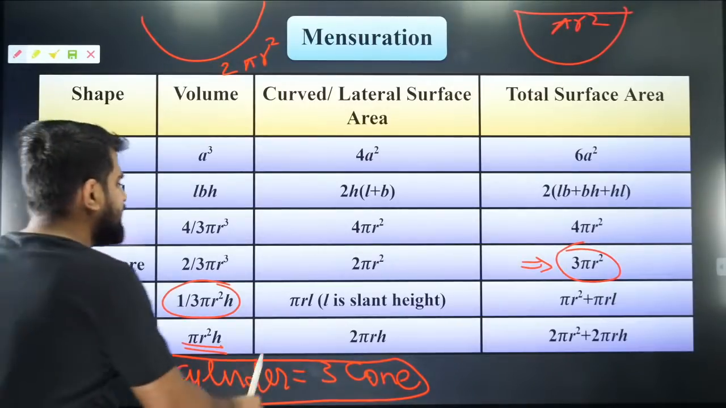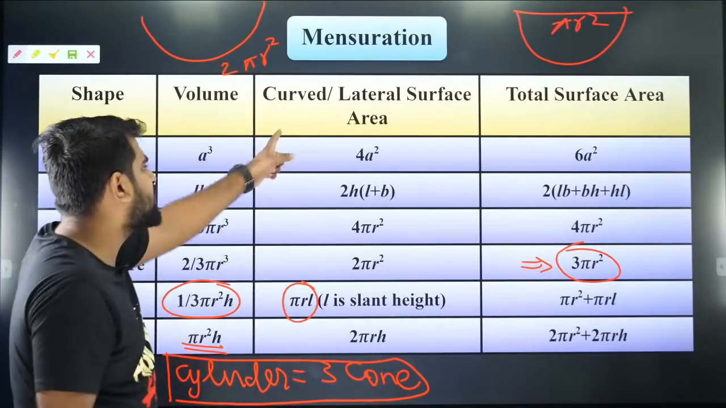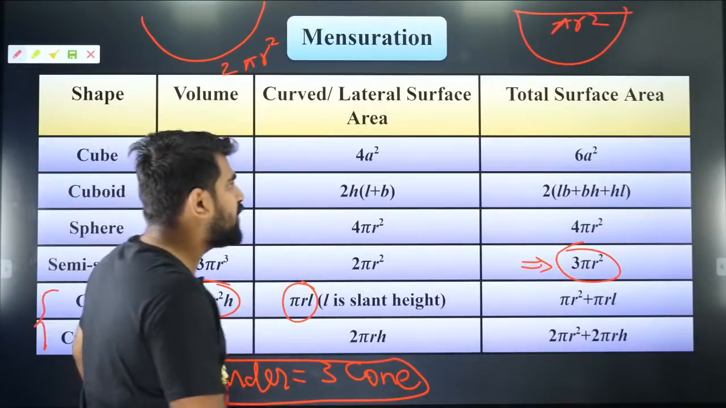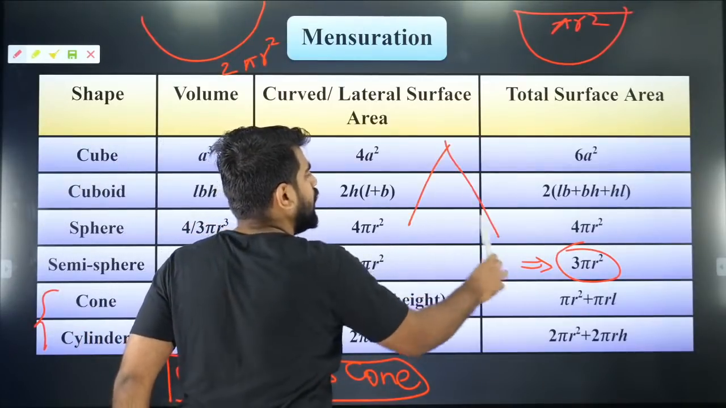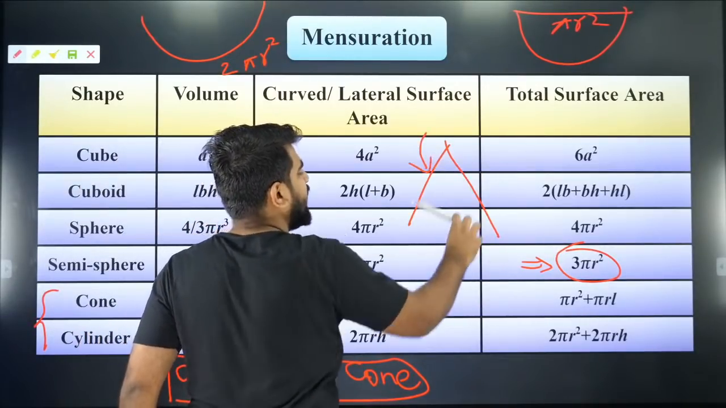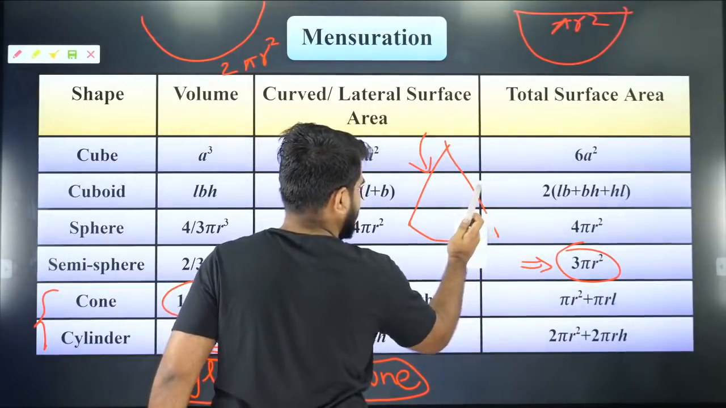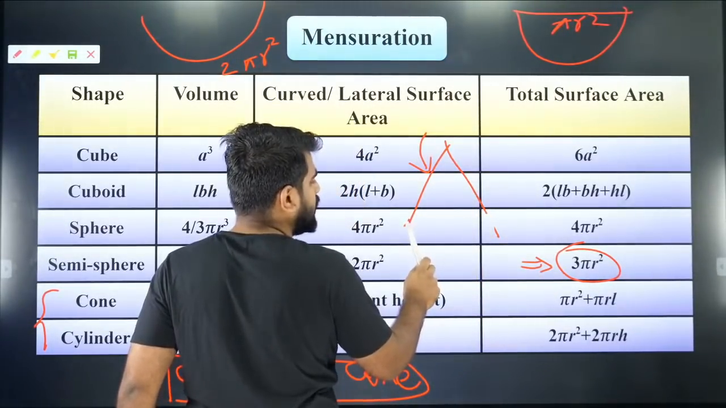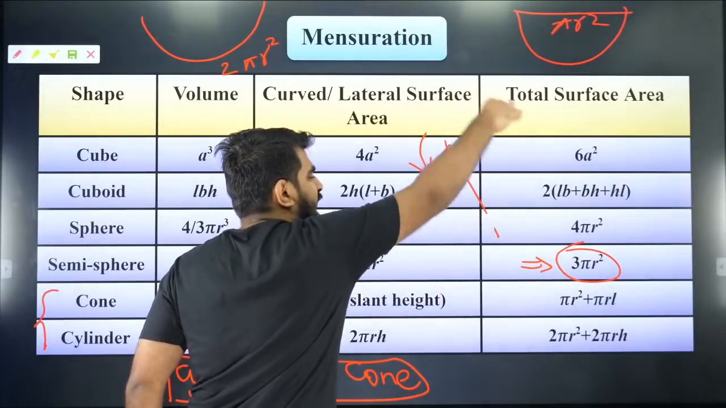Absolutely right. And this is pi r l, which is the curved surface area. What do you mean by curved surface area? Only this region. This region is your curved surface area. Are you all clear with that? Only the region along the sides.